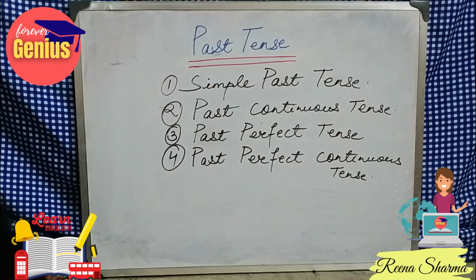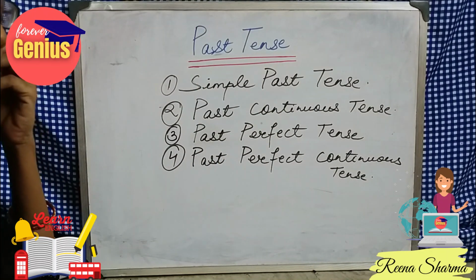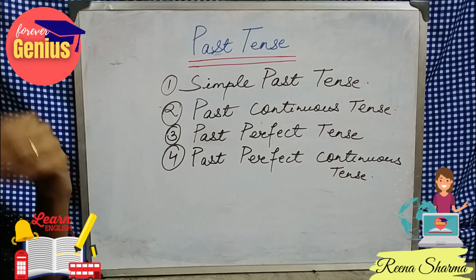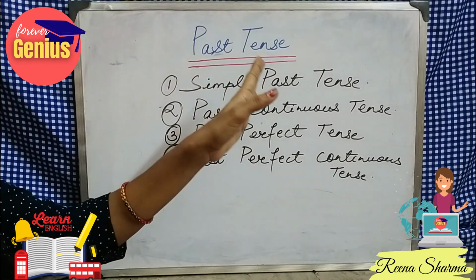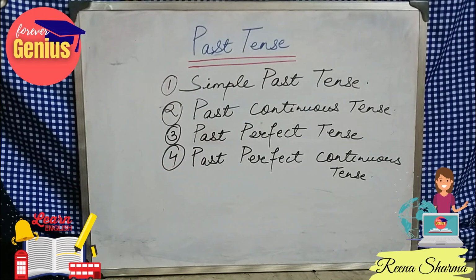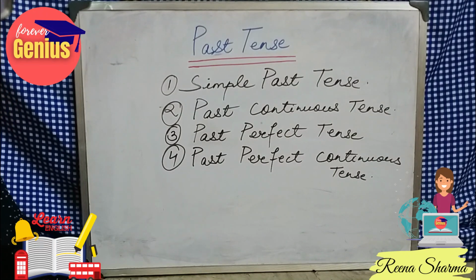So our first topic is simple past tense. In case of simple present tense, what have we done? We have used is, are and am as helping verb forms. But in case of simple past tense, what are the helping verb forms which we are going to use? Yes, you all got it correct.